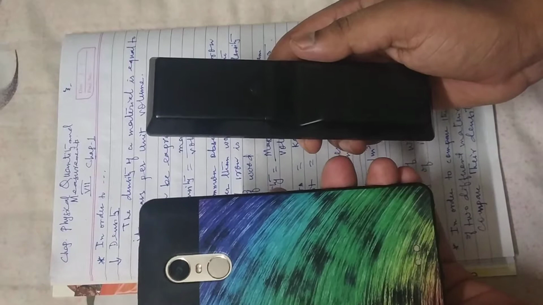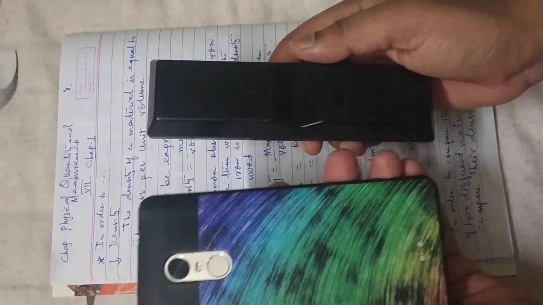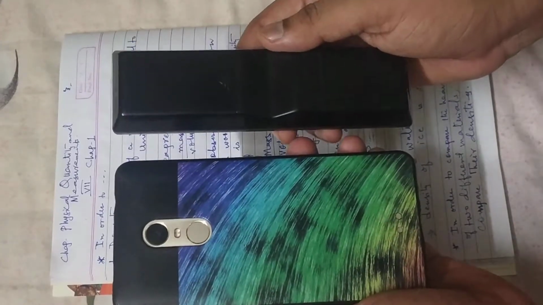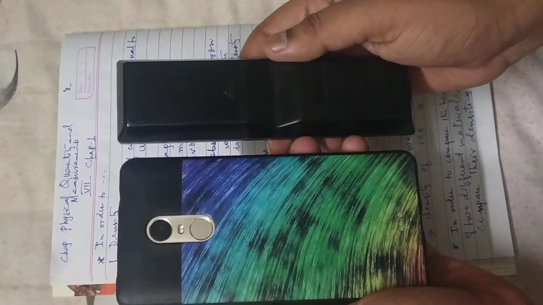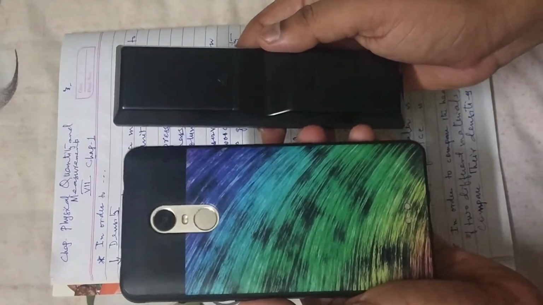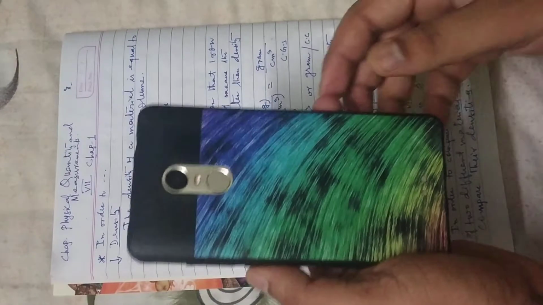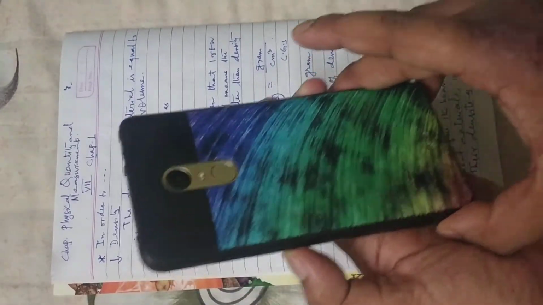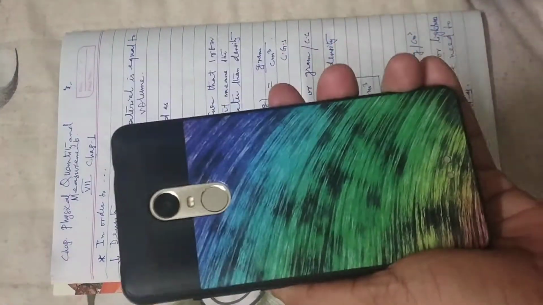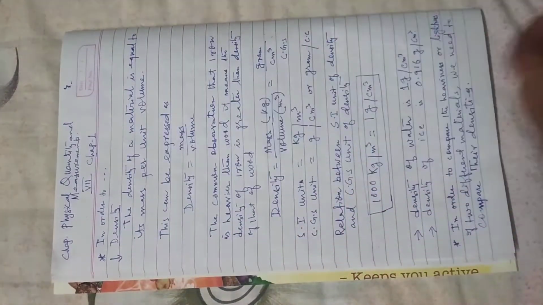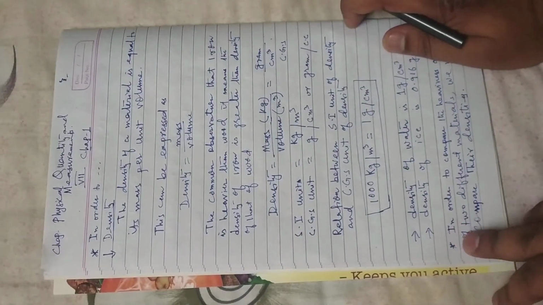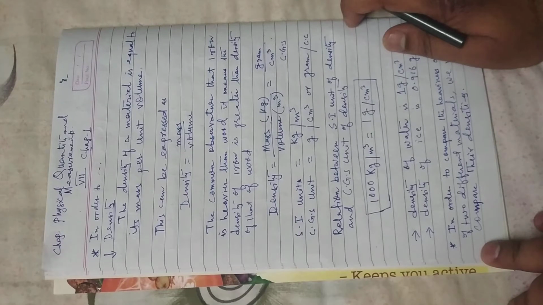You can easily say that if the size and shape of the two similar objects are the same, but one is iron and one is wood, then iron is heavier. Now, how do you conclude this statement? How do you know that iron is heavier? It is about the density.